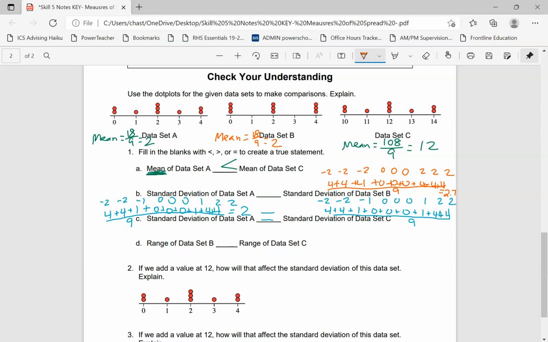So it looks like the standard deviation of B is greater than the standard deviation of A, because the standard deviation of data set A was 2, but for B it was 2.7. And I already calculated how the standard deviations compare for data set A and C. When we look at this, we could see that the data is shaped the same for A and C, so it makes sense that the standard deviations would be the same as well. Kind of something to think about.